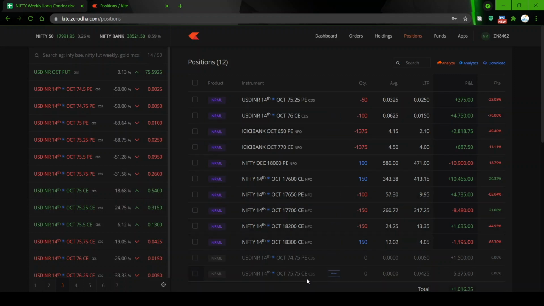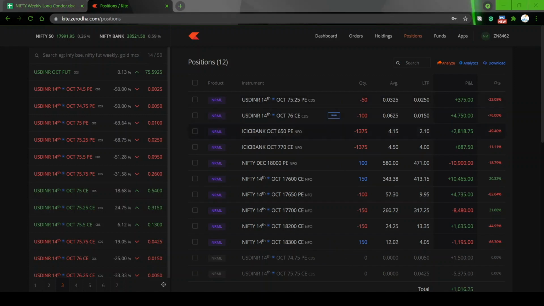What I have done is I have just done a single martingale. So 75.75 I closed with 5,000 plus rupees loss. So together the whole spread I closed at about 3,875, say 3,900 rupees loss. But what I have done, I went and collected 6¼ paisa. How much is 6¼ paisa? For 100 lots, you simply add one more zero here. It's about 6,250 rupees is what I have collected. Means the formula is simple.